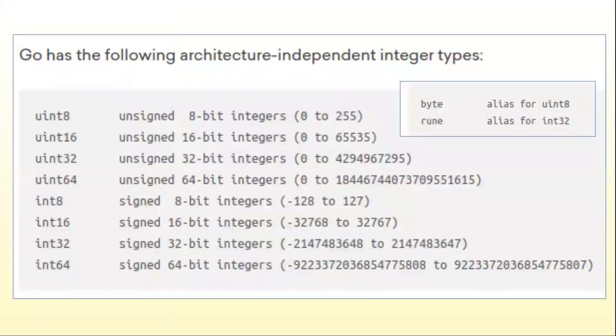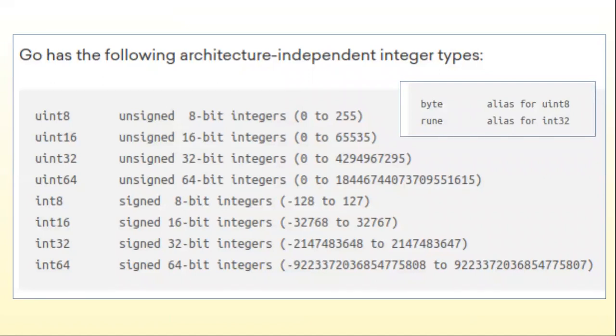As we already discussed at a very high level, an integer is a numeric value without any decimal points. However, you will have different kinds of integer data types available inside the Go language. These are majorly considered as architecture independent integer types. Another one is implementation integer types. Implementation specific integer types means you will have the types based on where you are compiling your code. So first we will see architecture independent integer types.